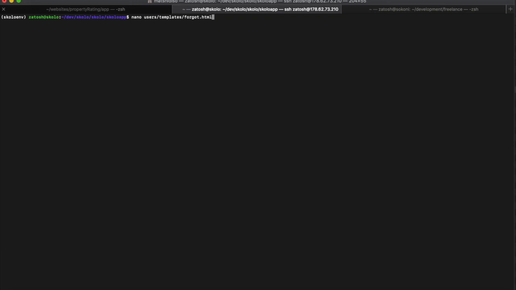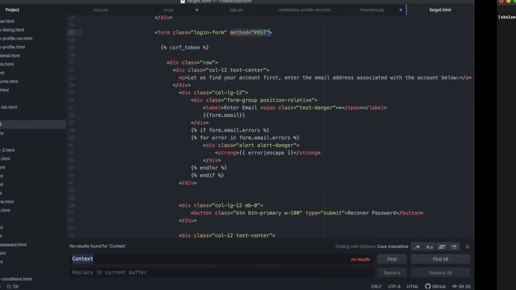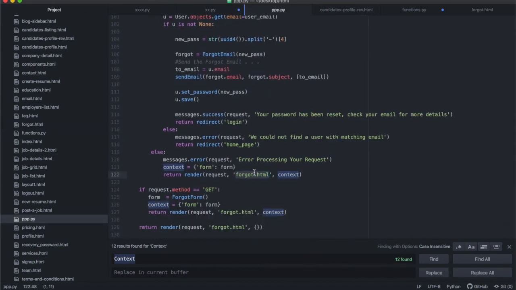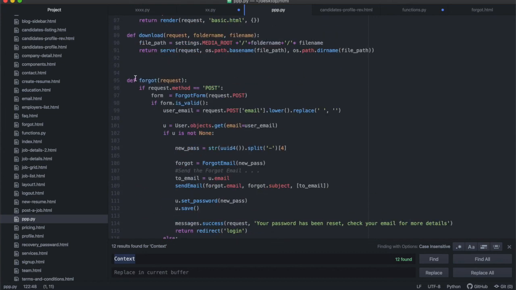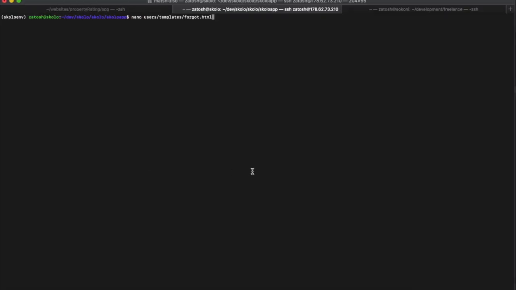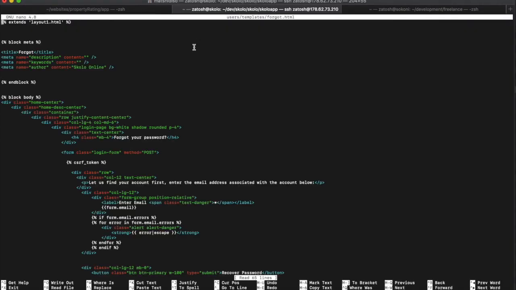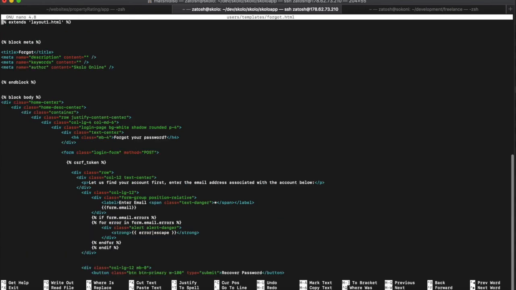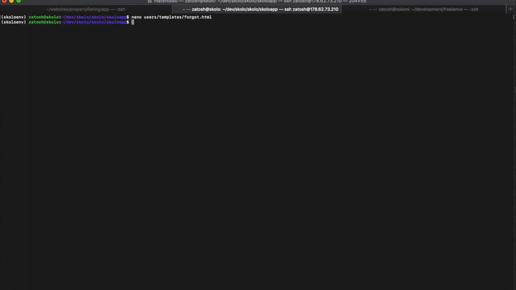That's the file we're going to call it, because we called it forgot.html inside of our view function. So we must make sure that we call the HTML the same thing, forgot.html. Then we enter, and you'll see I've already pasted it in here. If this file didn't exist, just copy and paste it in there, and then you can Control X to close it.